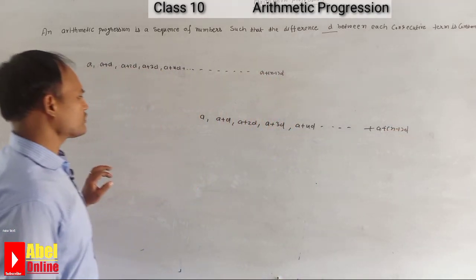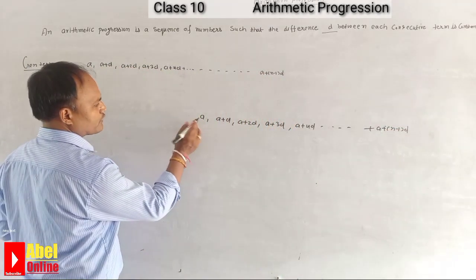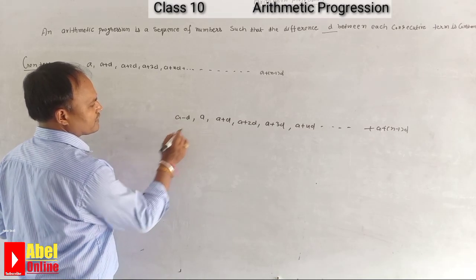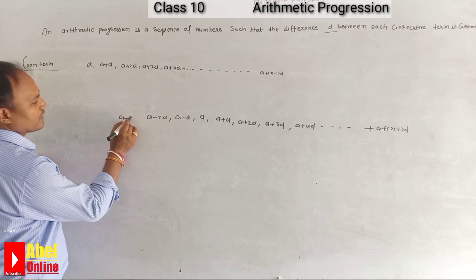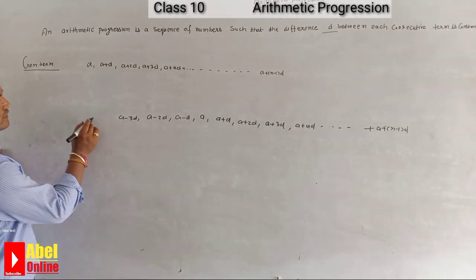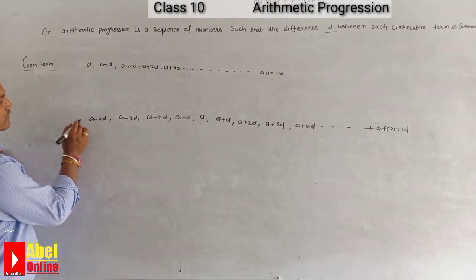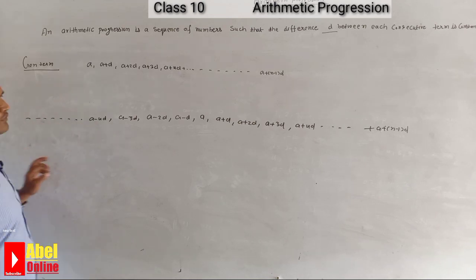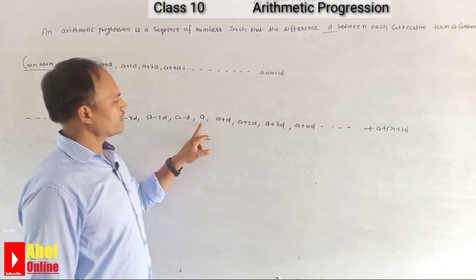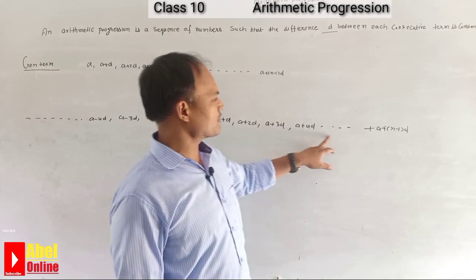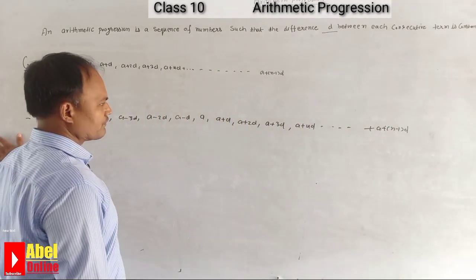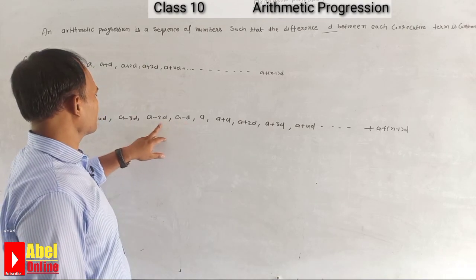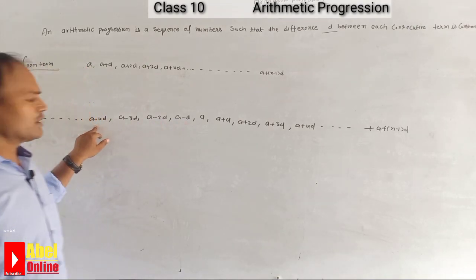Then sir, is it possible that its term before it is a minus d, a minus 2d, a minus 3d, a minus 4d? By this way we can say that this is a plus d, a plus 2d, a plus 3d, a plus 4d, up to a plus n minus 1d. Same way, this is a minus d, a minus 2d, a minus 3d, a minus 4d.